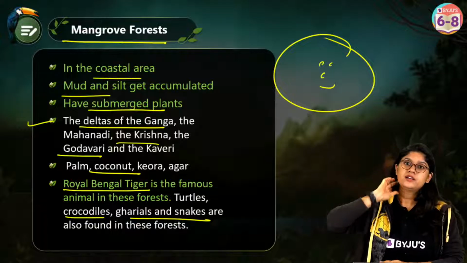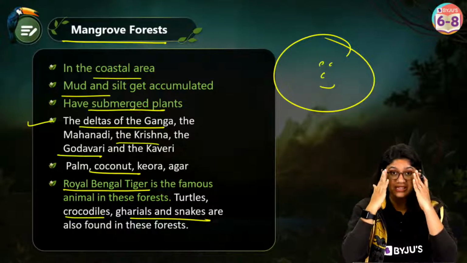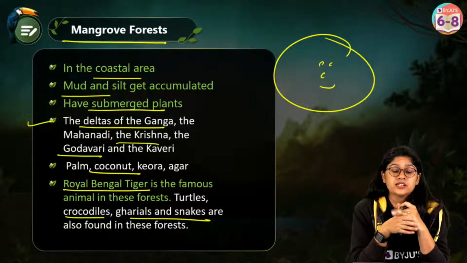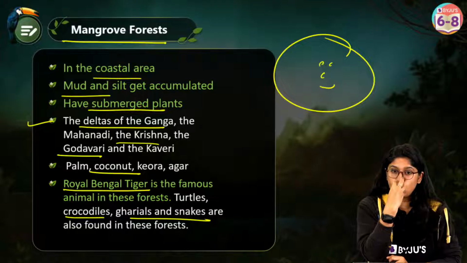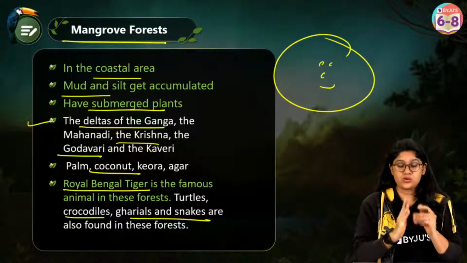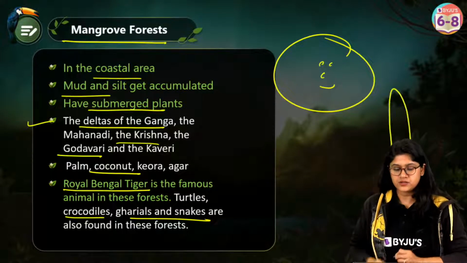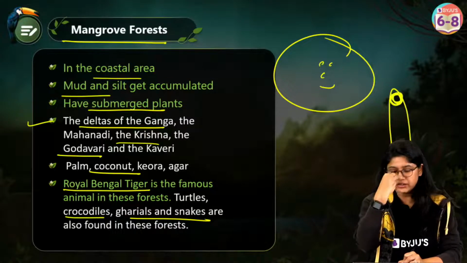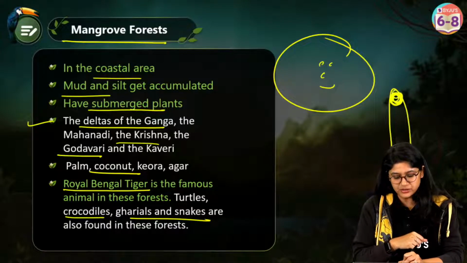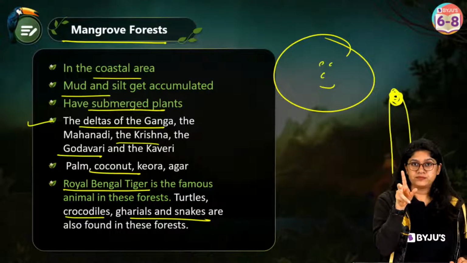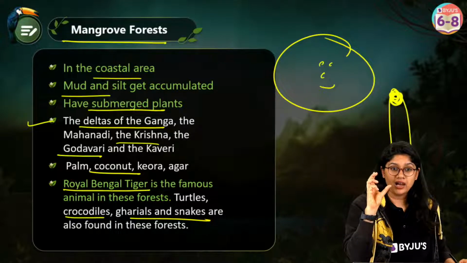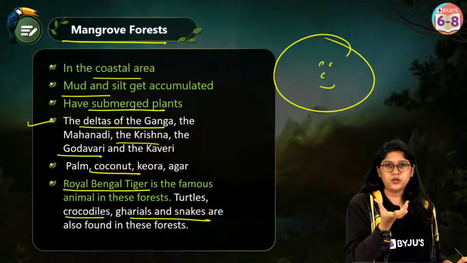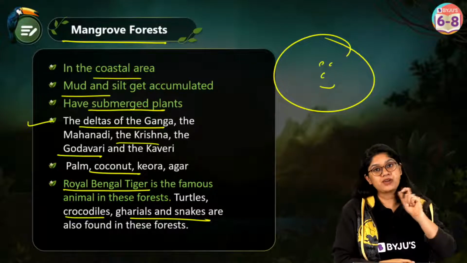Gharials belong to the crocodile family. The difference about the gharial is that they have a very long, very narrow snout, and they are usually fish eating. On top of their snout, they have a round structure. That's why we call it gharial. Gharial is a Hindi word, and ghada means the pot. So that's why we call it like this.